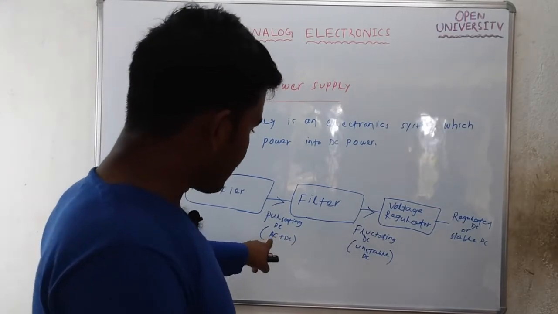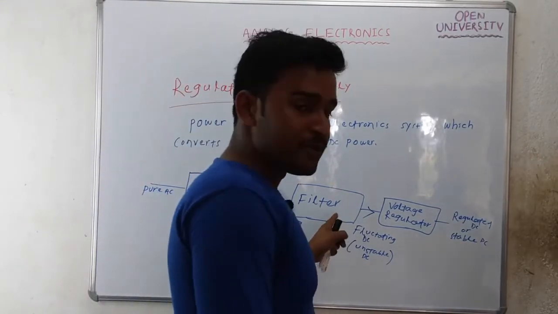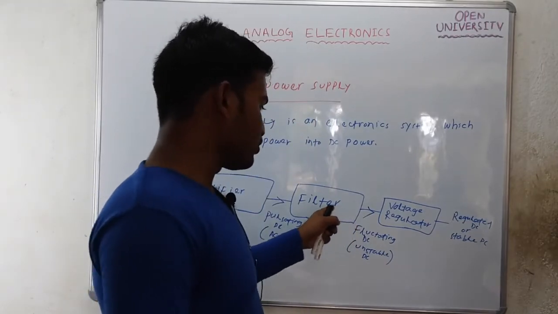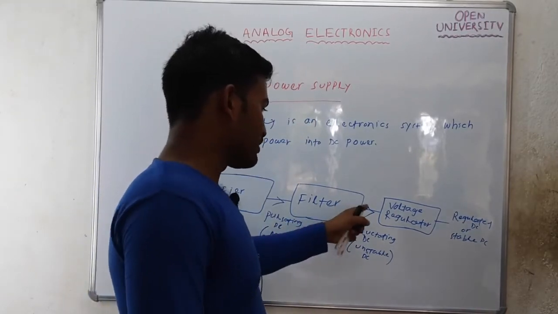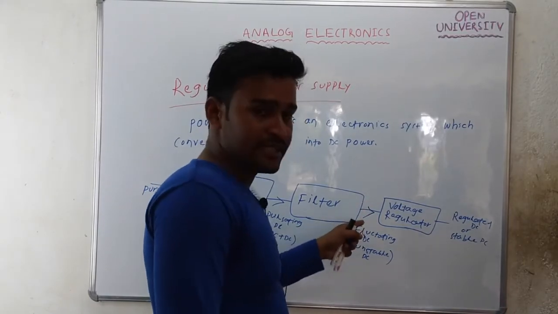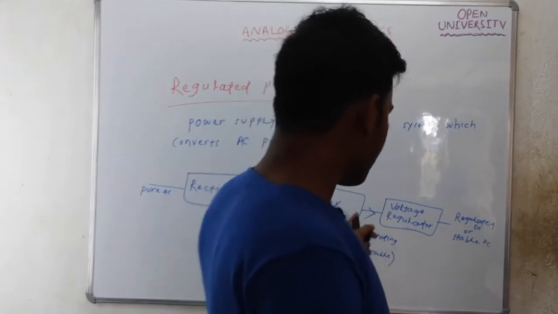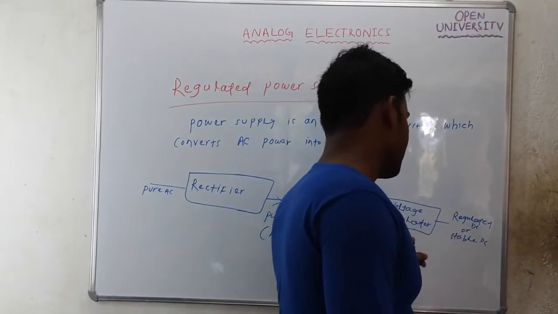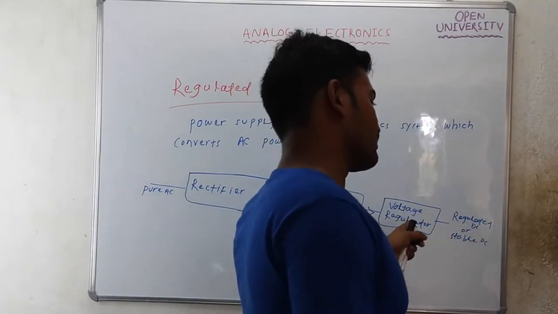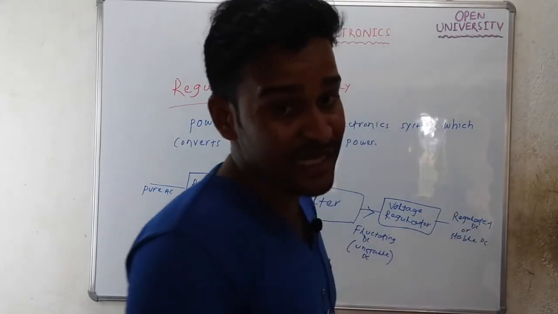So this unwanted AC component will be removed by the filter. The filter will remove this AC component. In the output of the filter there is only DC, but the DC is not stable, that is unstable. In order to convert this unstable DC to stable DC, you need to use a voltage regulator. The voltage regulator output will be a fixed DC.